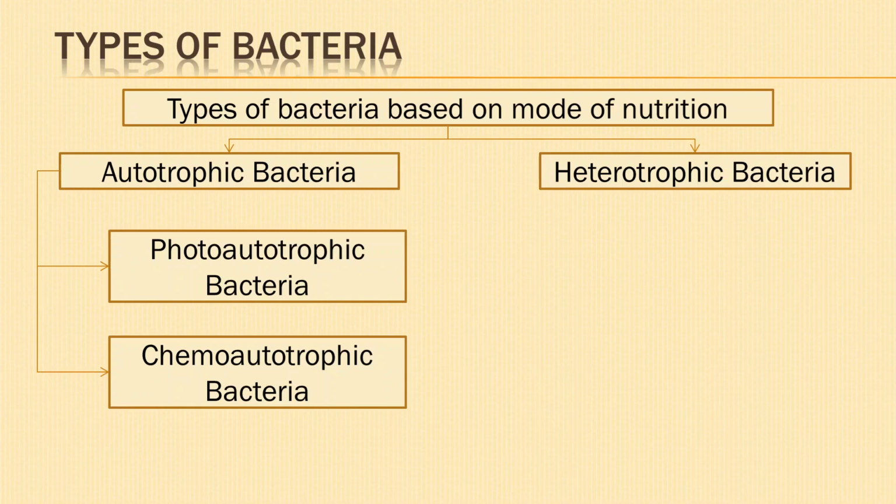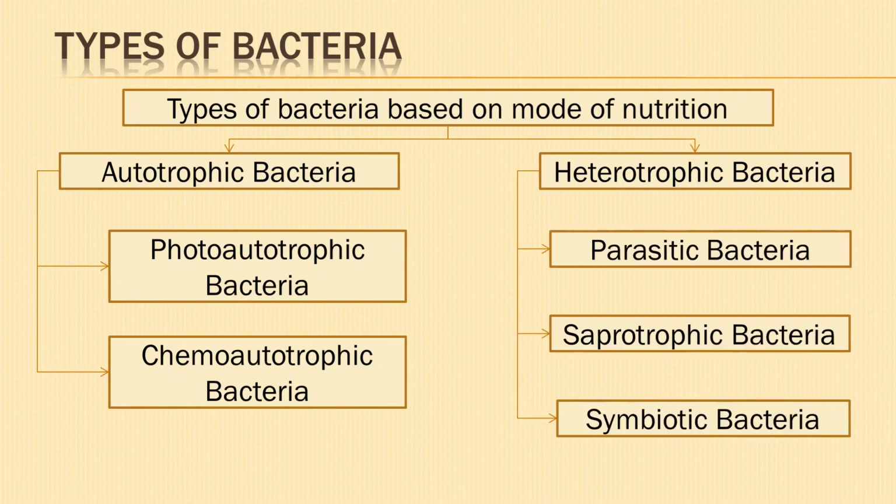They can be further divided into photoautotrophic bacteria and chemoautotrophic bacteria. Heterotrophic bacteria cannot synthesize their own organic food. They are of three types: parasitic bacteria, saprotrophic bacteria, and symbiotic bacteria.